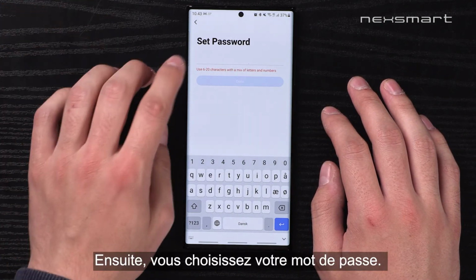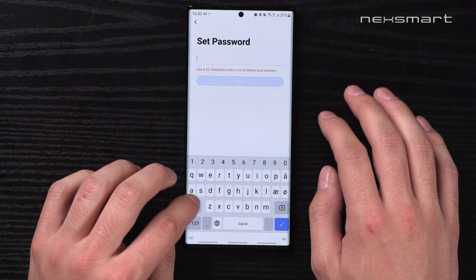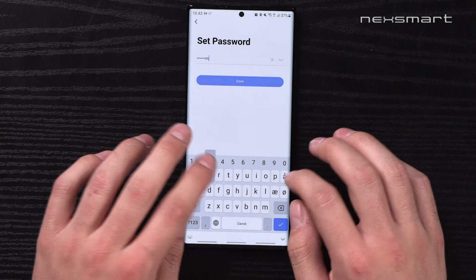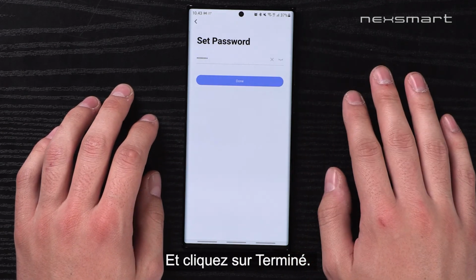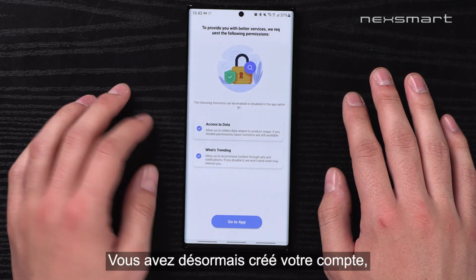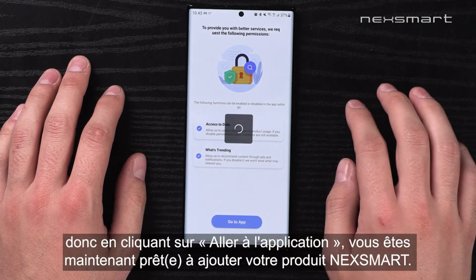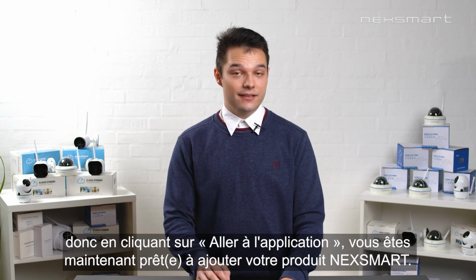And then you choose your password. And click Done. And now you've created your own account. So by clicking Go to App, you are now ready to add your Nexsmart product.